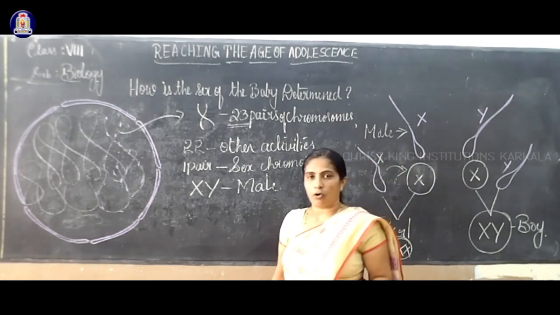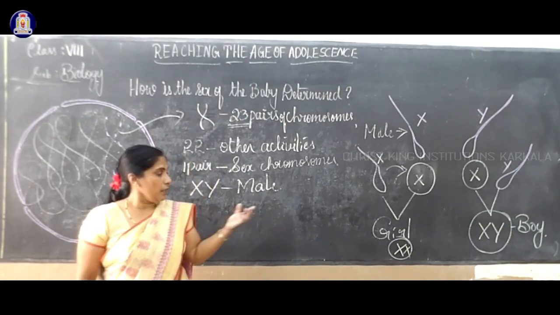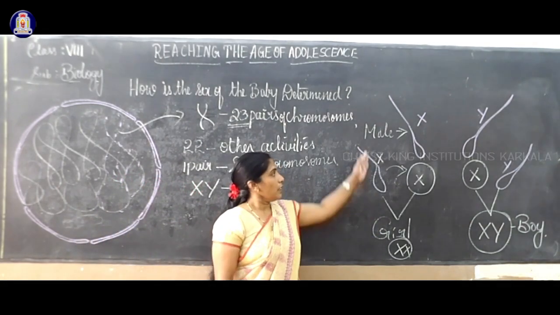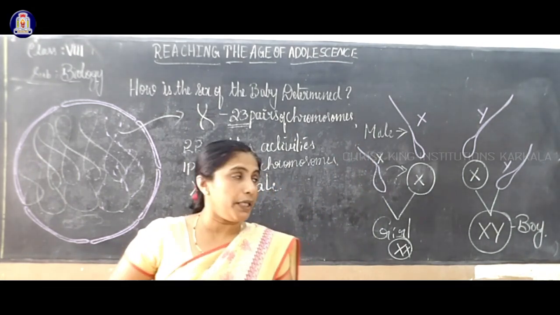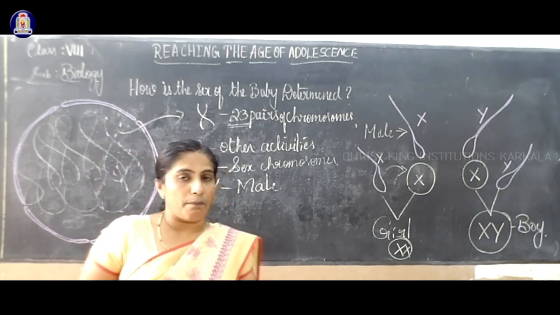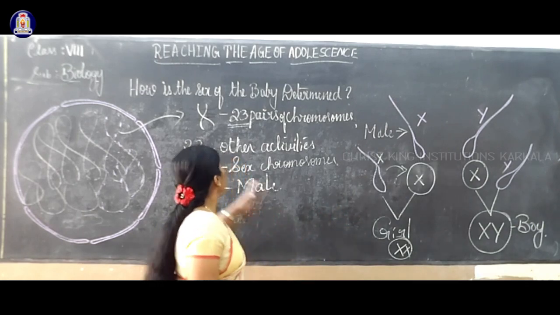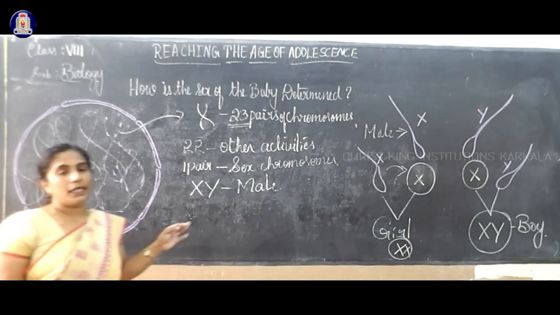Then who is responsible? Sometimes we blame the mother who is giving birth to a girl child, saying she is responsible. No. Here, the father with the chromosome X, then the child will be a girl. If the father carries a Y chromosome that combines with X, then the child will be born as a boy. So this is called sex determination: how the sex of a baby is determined.